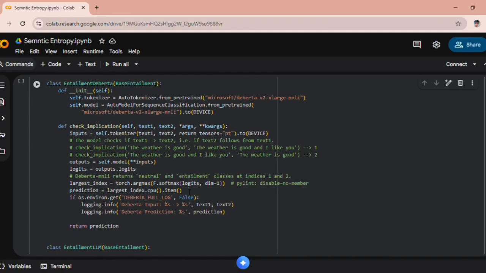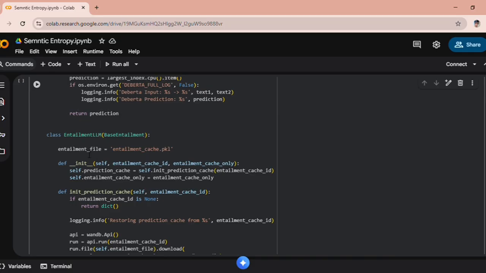Now this check implication method takes two texts, for example, two possible answers. It runs them through the DeBERTa model and gets logits for these three classes: contradiction, neutral and entailment. The class with the highest probability is our predicted relationship between the two sentences. The numerical label, that is 0, 1 or 2, will later help us decide if the two model outputs mean the same thing or not.